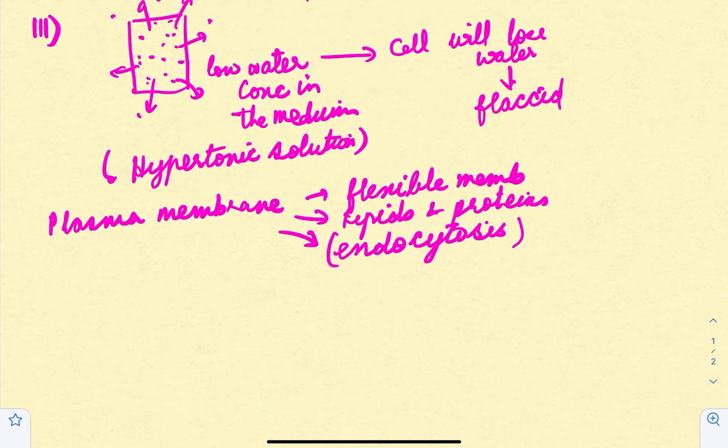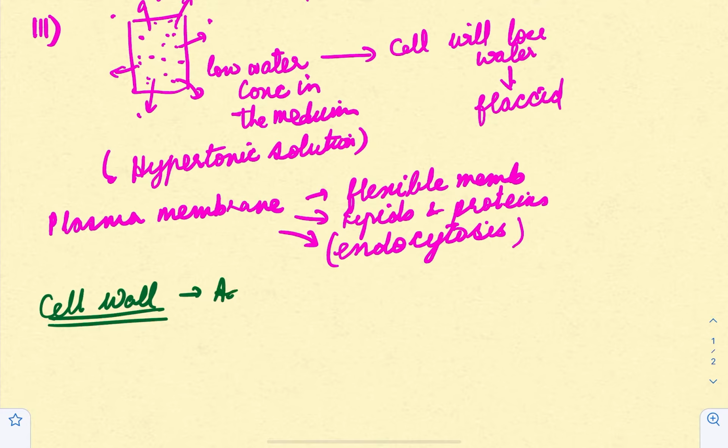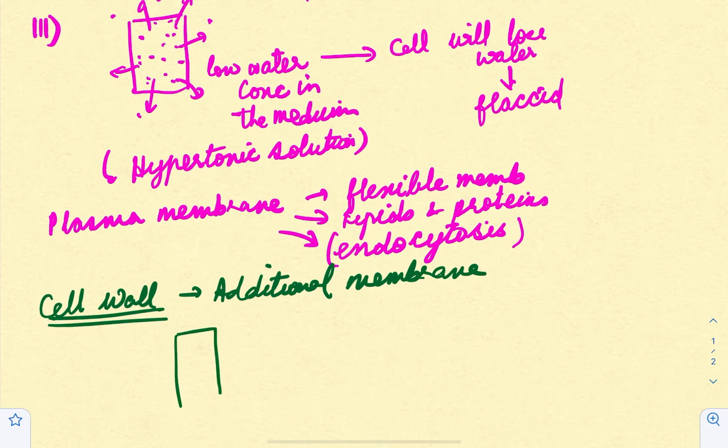Now as I said, the cell wall is present only in plants, not in animal cells, right? So they have an additional membrane besides the cell membrane. If you look at a plant cell, they have the cell membrane, then an additional membrane around it. Now this membrane is what is referred to as the cell wall.